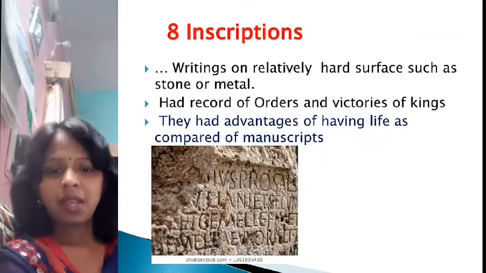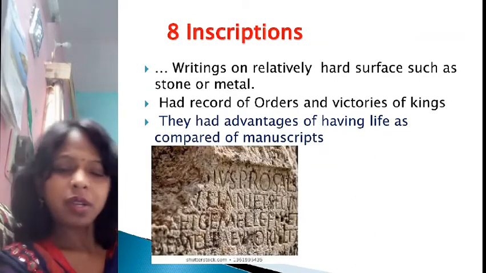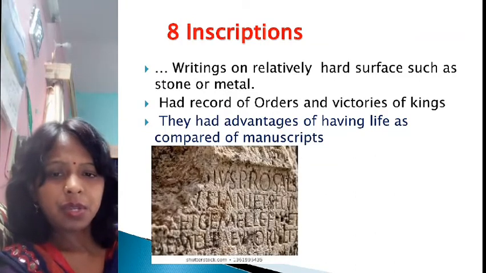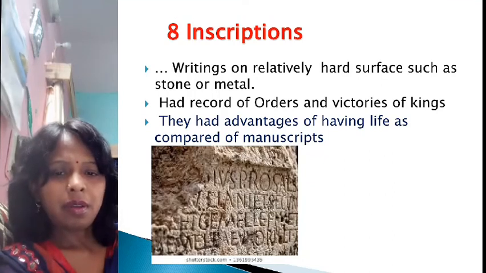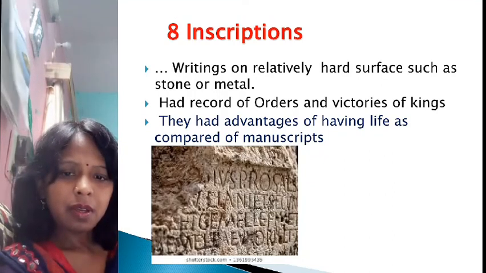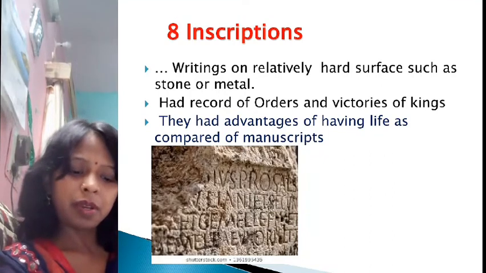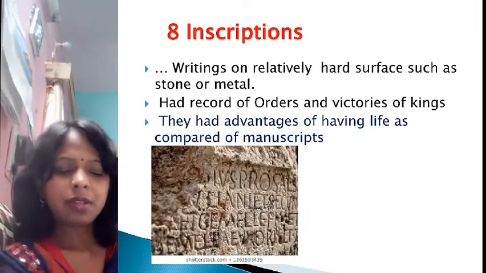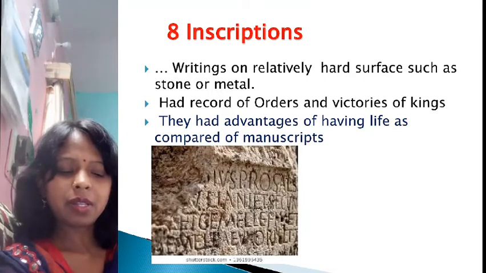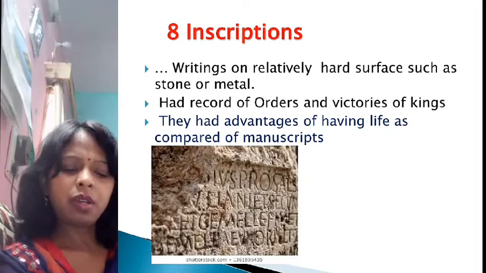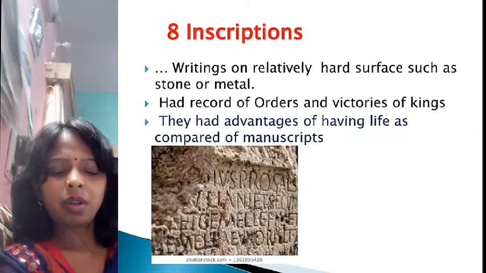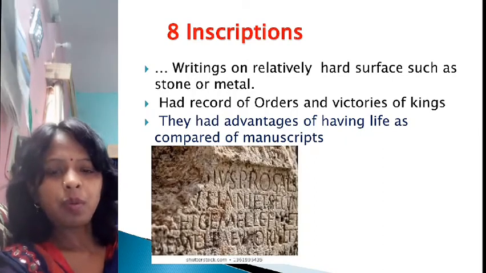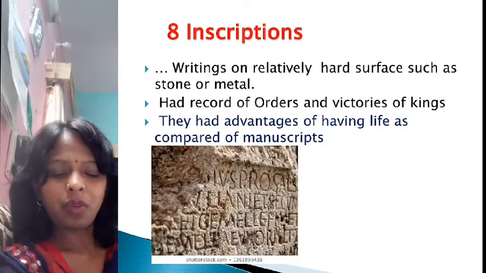The next is inscription. What is an inscription? Inscription means written inside, engraved. So writing on a relatively hard surface, such as stone or metal, is called inscription. On inscriptions, sometimes kings had their orders inscribed so that people could see, read, and obey them.